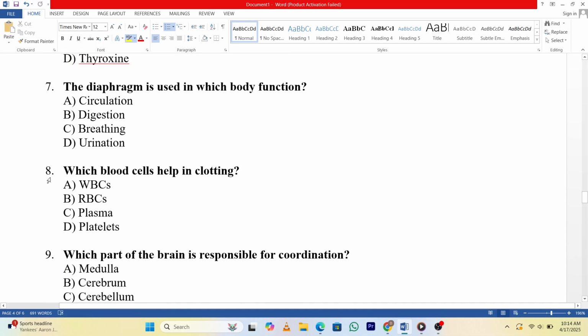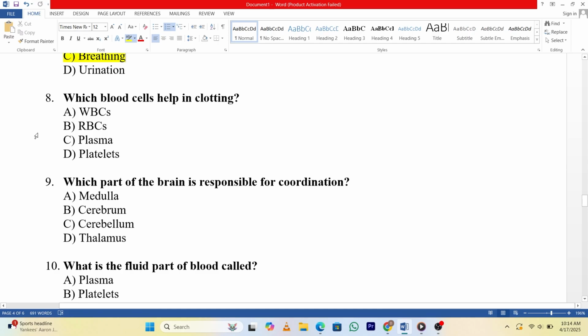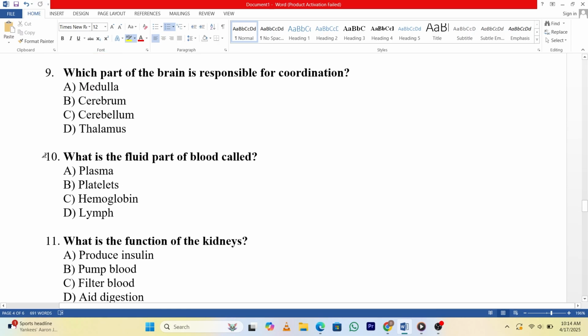7. The diaphragm is used in which body function? A. Circulation. B. Digestion. C. Breathing. D. Urination. Answer: C. 8. Which blood cells help in clotting? A. WBCs. B. RBCs. C. Plasma. D. Platelets. Answer: D. 9. Which part of the brain is responsible for coordination? A. Medulla. B. Cerebrum. C. Cerebellum. D. Thalamus. Answer: C.